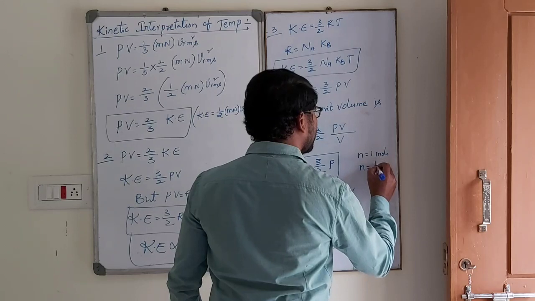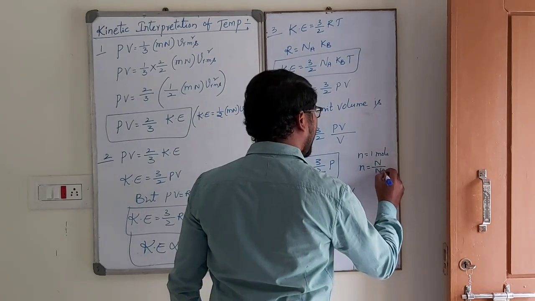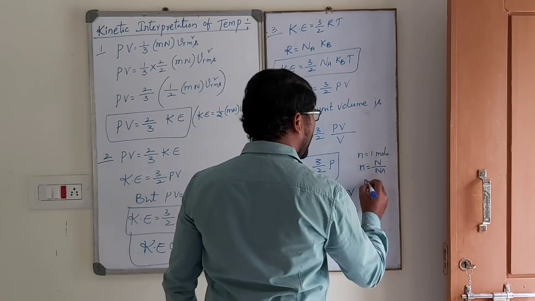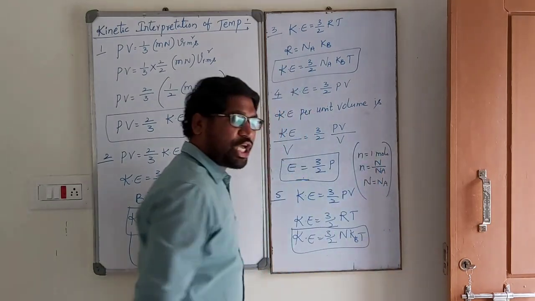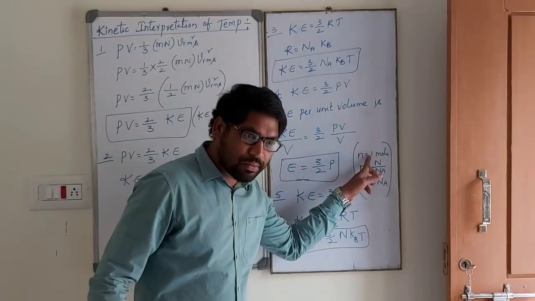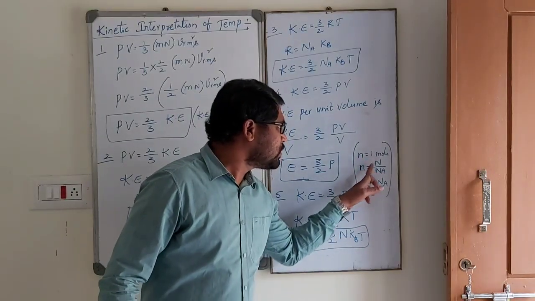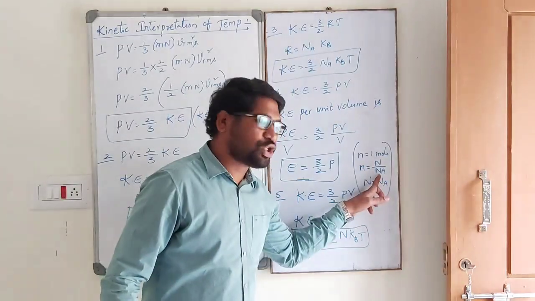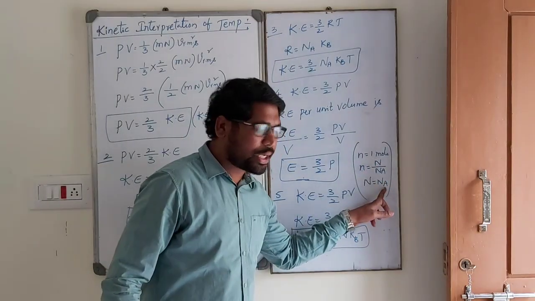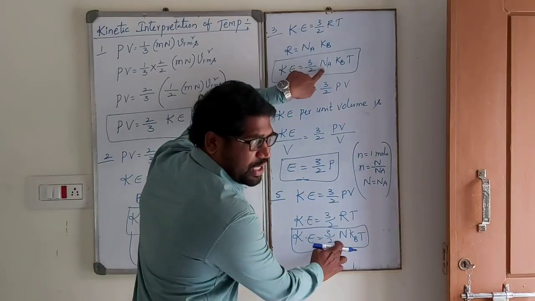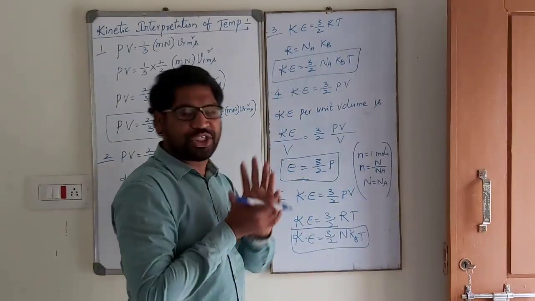So small n is equal to what? N by Na. N is equal to one molecule. See carefully. For one molecule, what is that N? Total number of molecules per Avogadro's number. For one molecule, N is 1. Now what are we getting? Small n is equal to N. This Na is replaced by N.